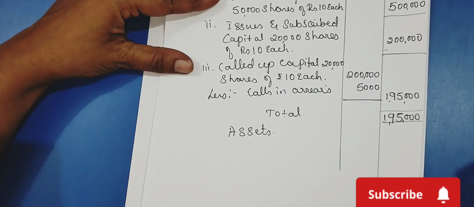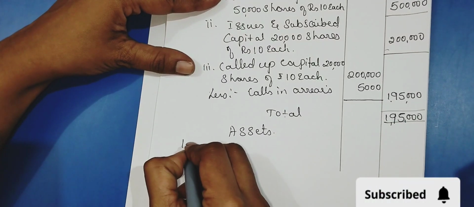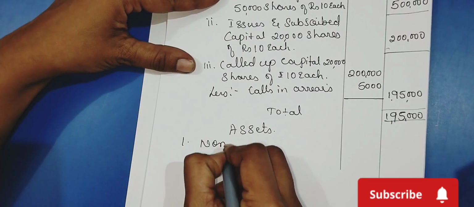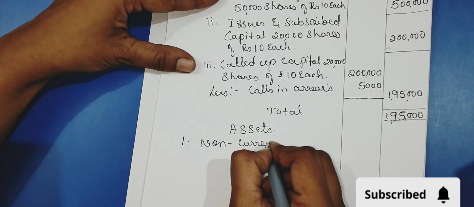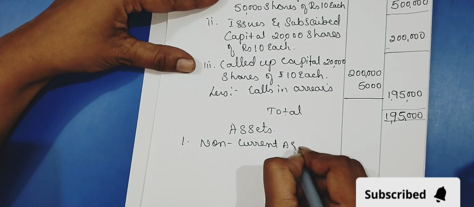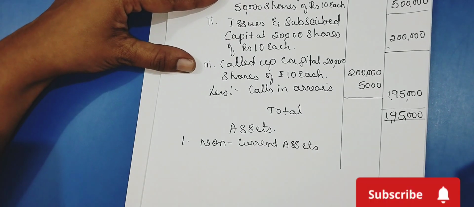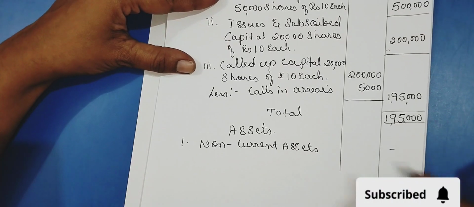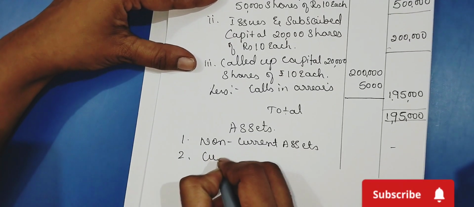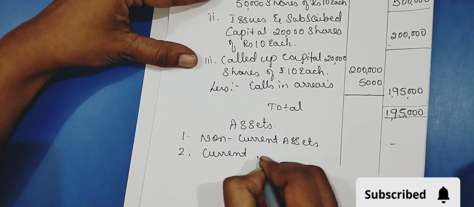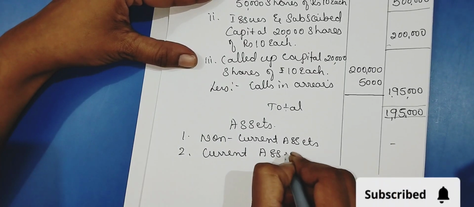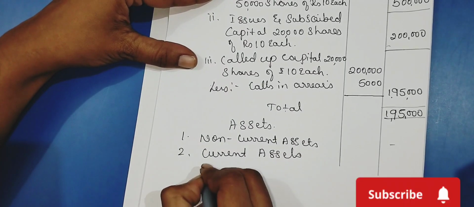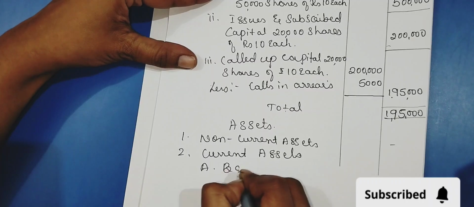Assets. Under assets, non-current assets, then current assets. Under current assets we have bank.